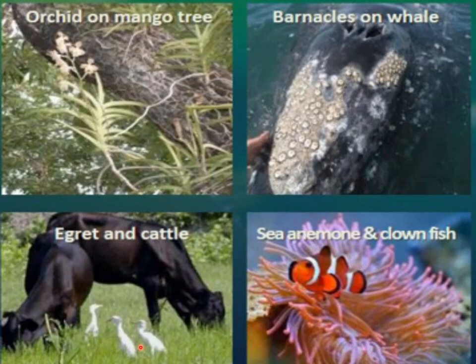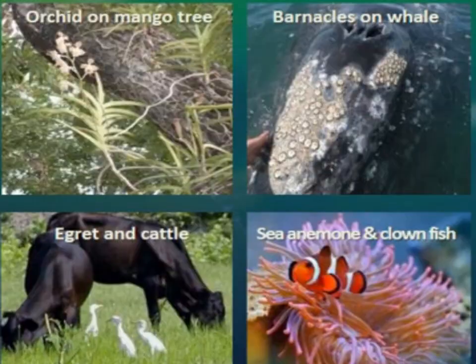These egrets get their food when the cattle are grazing in the field, because the insects become visible to these egret birds. These are the tentacles of the sea anemone, and this clownfish gets protection from its predators by hiding itself in these tentacles.